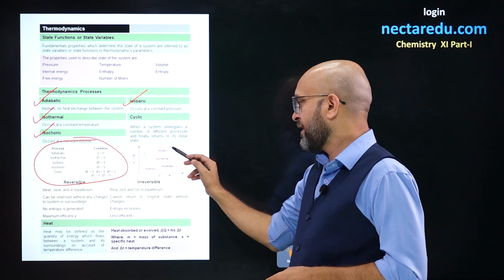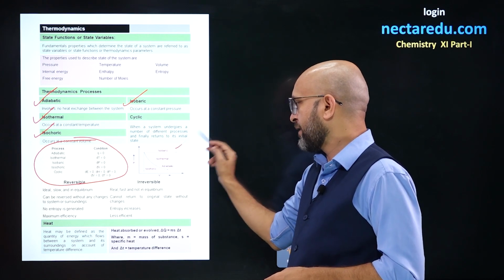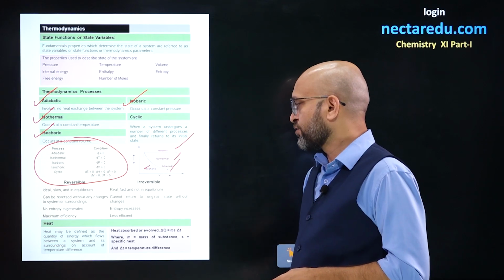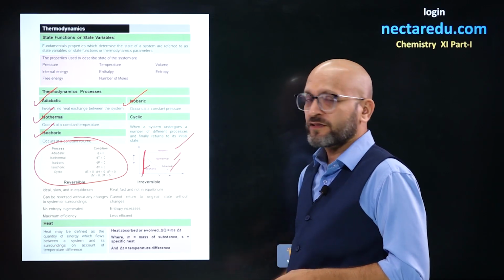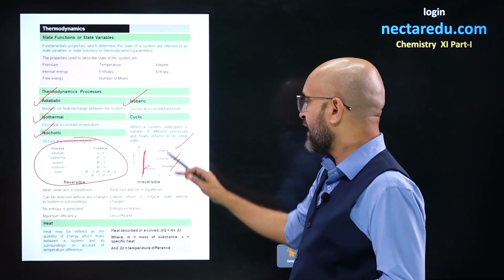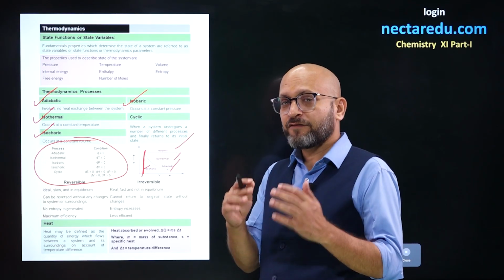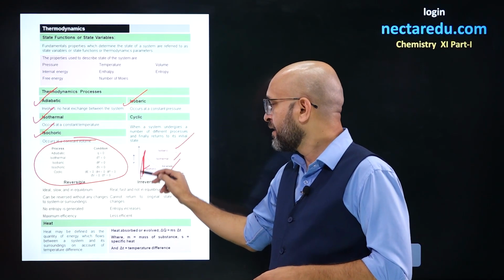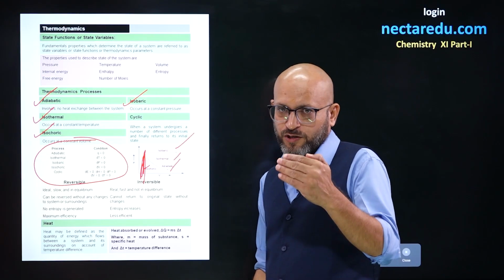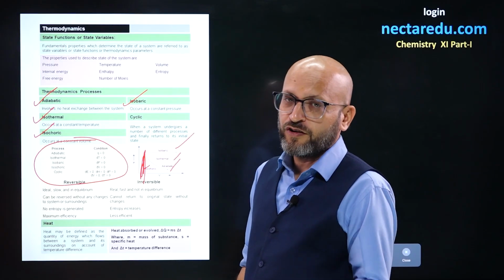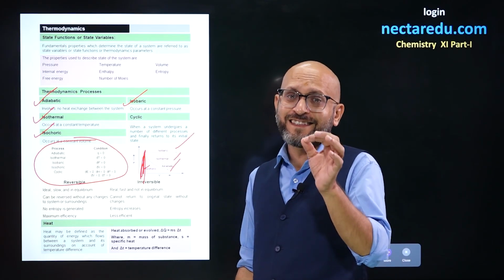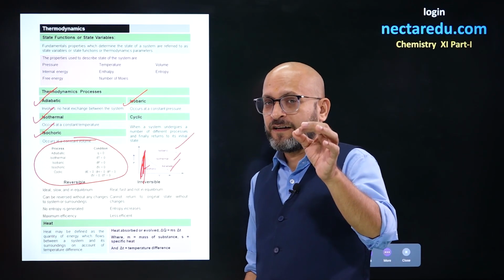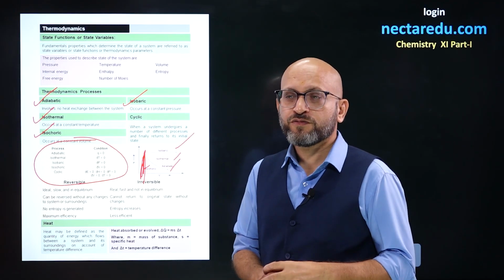What do you see? You have a graph where the isobaric curve is at the top, then isothermal, then adiabatic, and isochoric, because volume is constant. So, work done in an isobaric process is the maximum, then work done in isothermal and adiabatic, and minimum in isochoric, because we look at volume change. The volume change in an isochoric process is 0. So, work done in expansion or compression in an isochoric process equals 0.